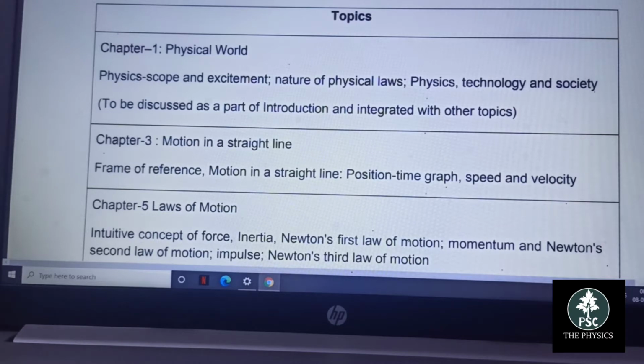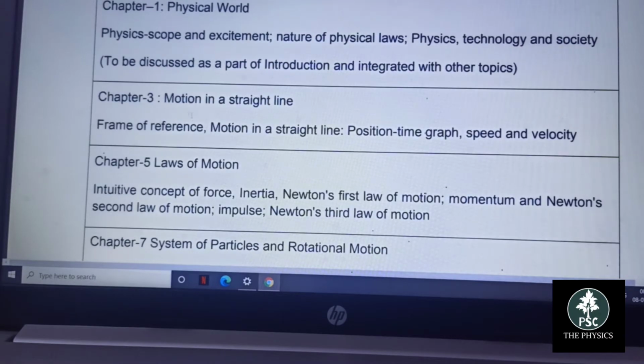You can integrate it with other topics, or a teacher can discuss it as part of the introduction, but this is a deleted portion.